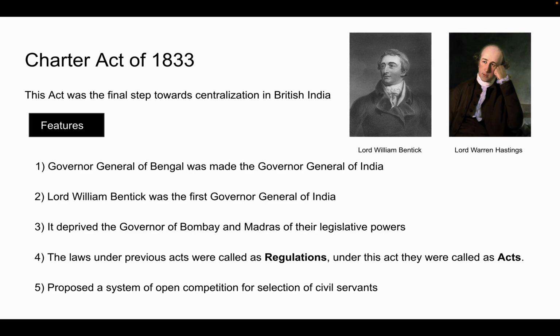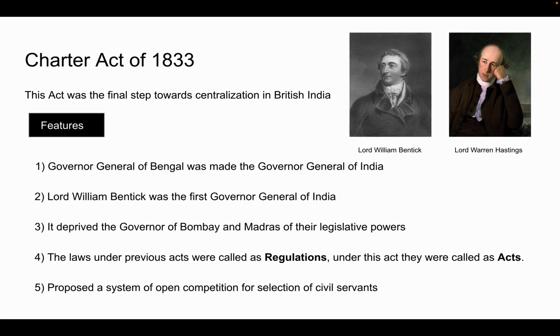Fourth, the laws which were made under the previous acts were called regulations, but the laws which were made under the Charter Act of 1833 were called acts. Fifth, it also proposed an open system for selection of civil servants, and it said that Indians should not be debarred from holding any place, office and employment under the company, but this was opposed by the Court of Directors, and that's why this proposal was negated.